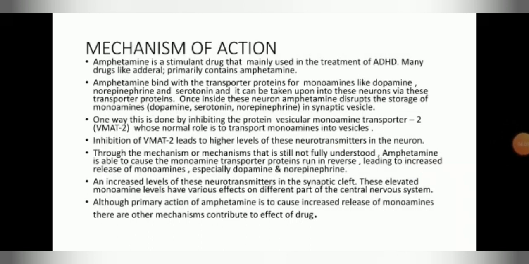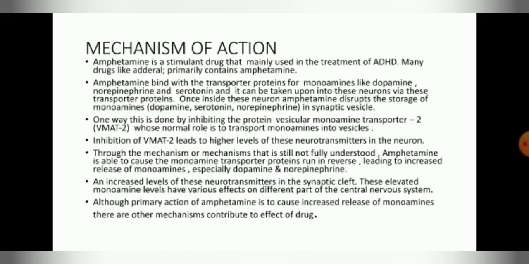One way this is done is by inhibiting the protein vesicular monoamine transporter 2, that is the VMAT2, whose normal role is to transport the monoamines into the vesicles. Inhibition of VMAT2 leads to higher levels of these monoamines in the neurons.